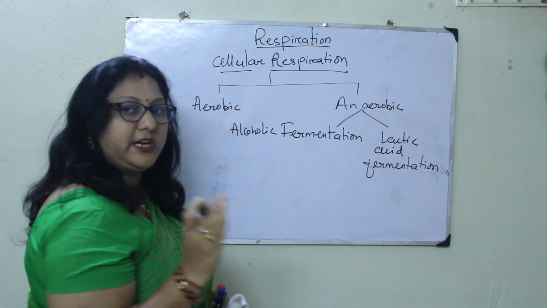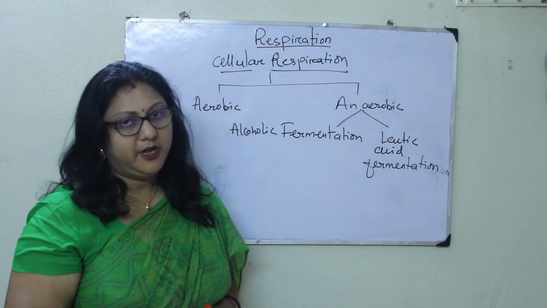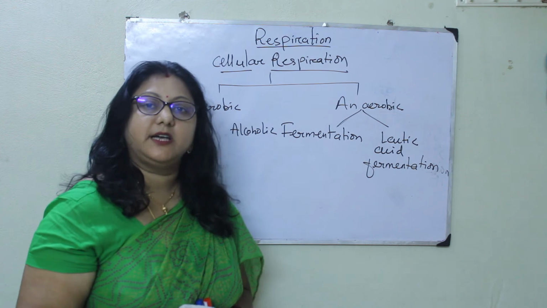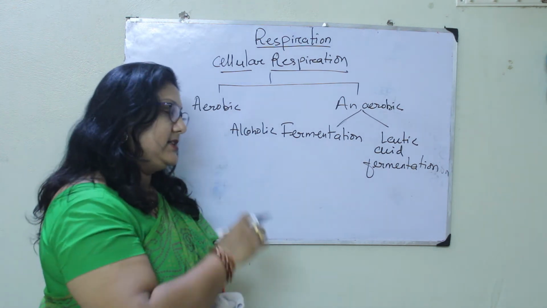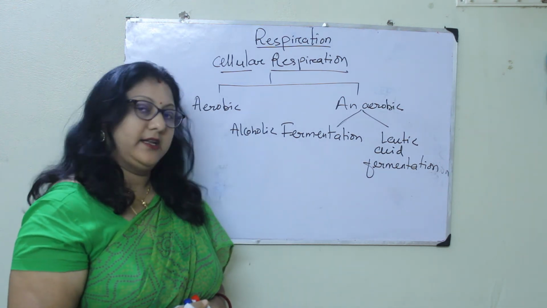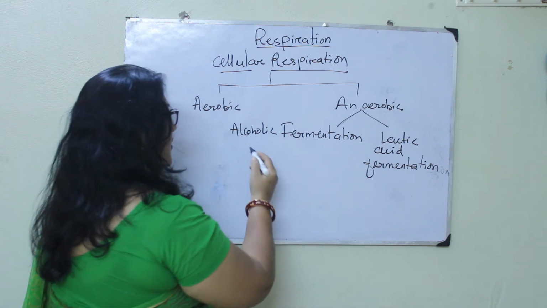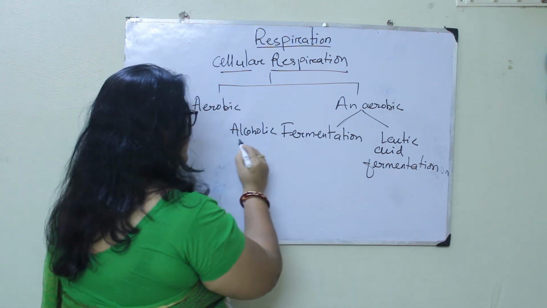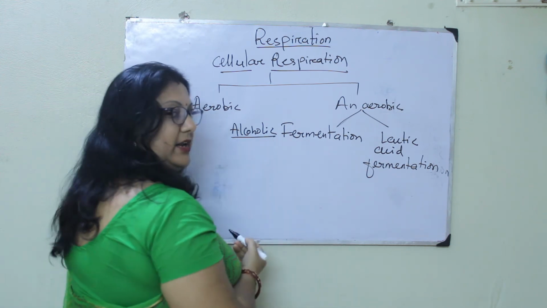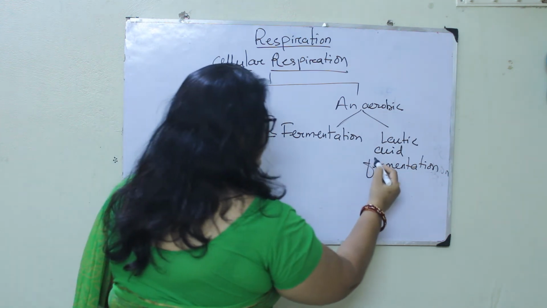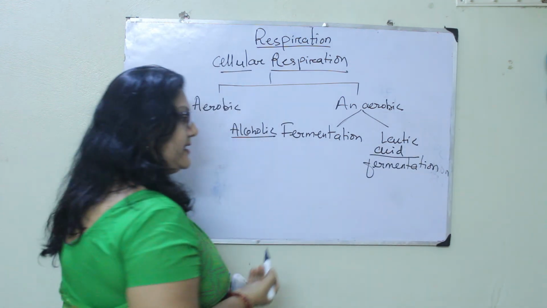Okay, so both are termed as fermentation processes. One is called the alcoholic fermentation, the other is called the lactic acid fermentation. Now the alcoholic fermentation means the end product is alcohol in this procedure, and here the end product is lactic acid.